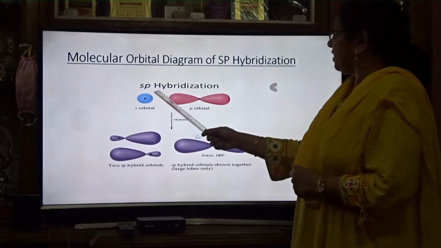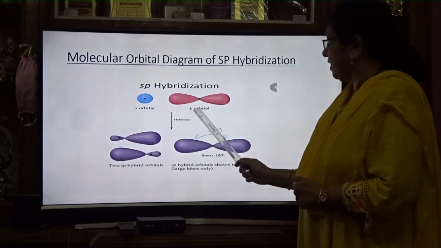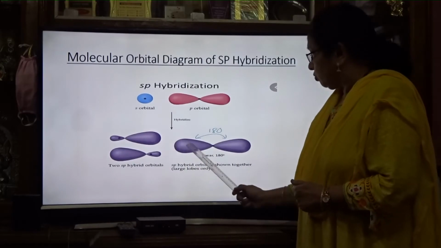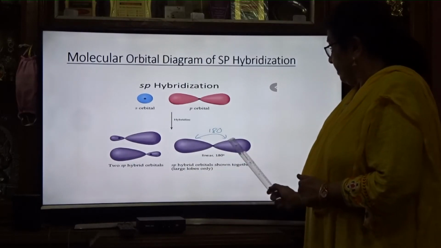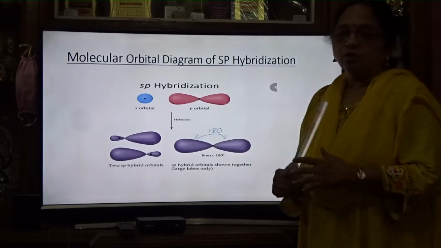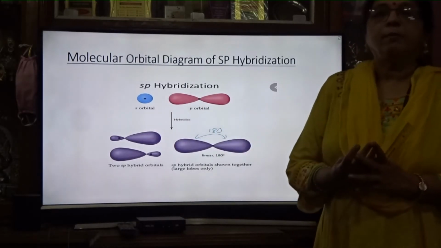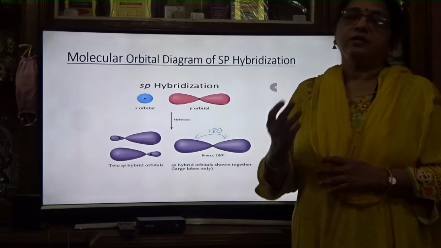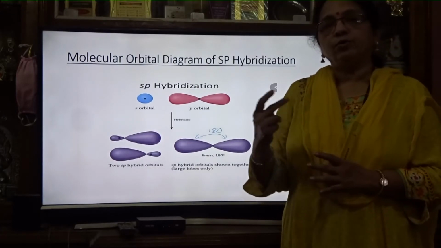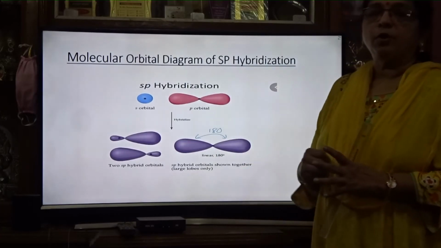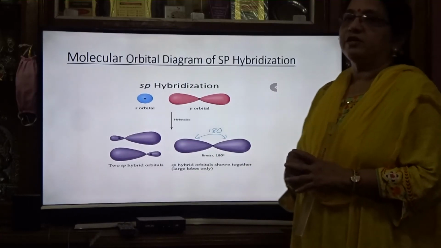Now in sp hybridization, one s and one p are combining to give two hybrid orbitals, sp and sp, this one and this one. Two are combining to give two. So you have to remember, in sp3, four are combining to give four hybrid orbitals. In sp2, three are combining to give three hybrid orbitals. In sp, two are combining to give two hybrid orbitals. This is about sp3, sp2 and sp hybridization.